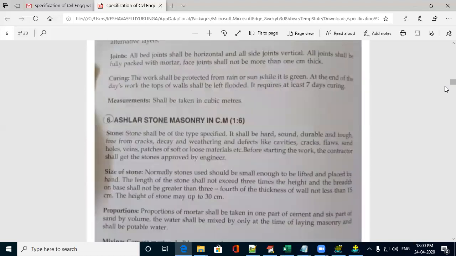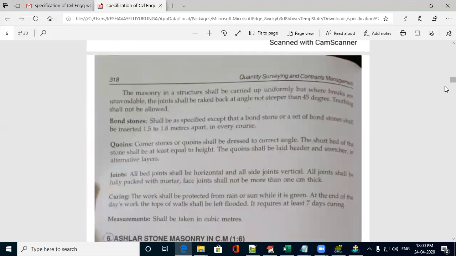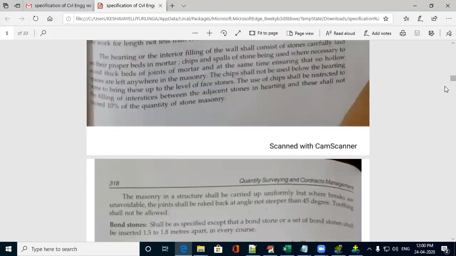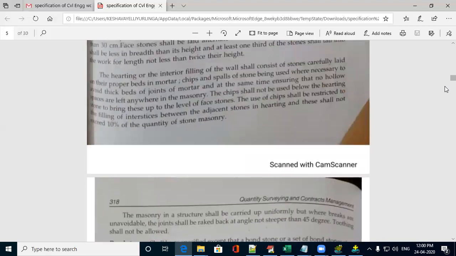And if you take burnt brick masonry, you need bricks, sand, cement, water, as I explained earlier. And what are the properties of the materials? First, you have to list out for brickwork what should be the quality of the bricks. All the faces of the brick should be clear and it should be well burnt.